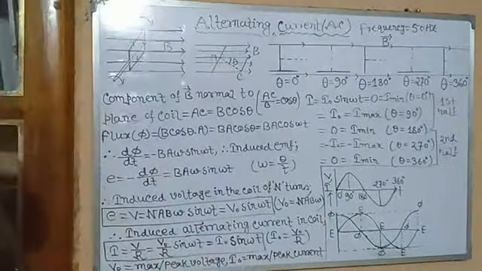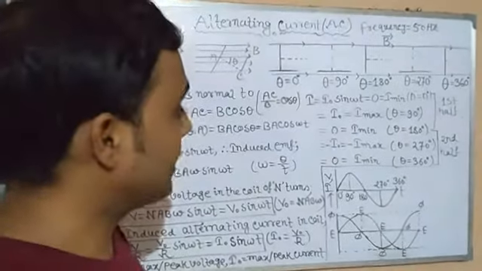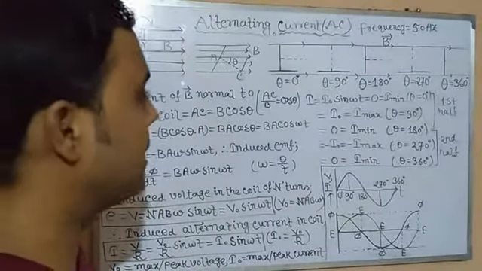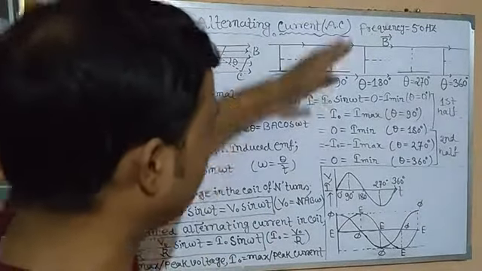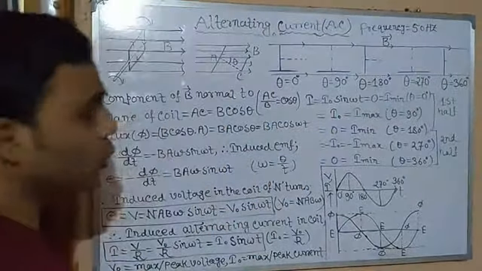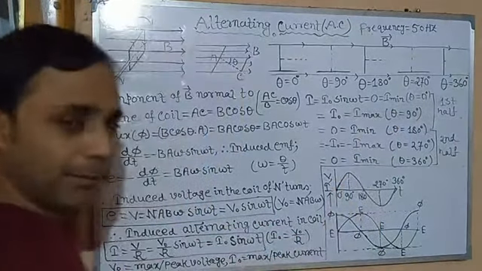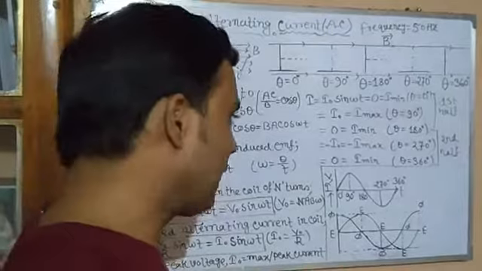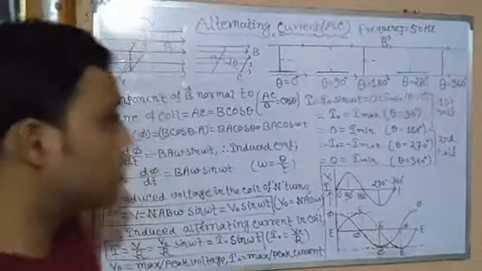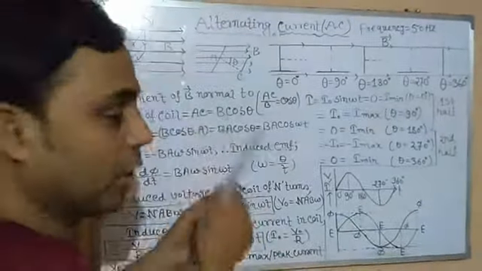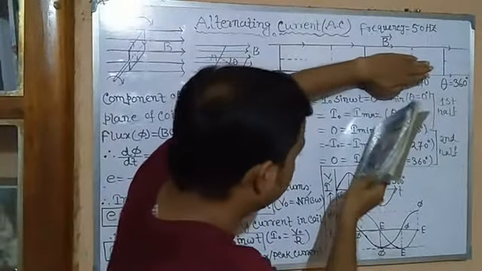Clear? So now, what are the noticeable things? You need to notice some things: when the current is becoming maximum, and when the current is becoming minimum. You can see throughout this complete cycle, starting from 0, the current becomes maximum 2 times. At 2 positions of the coil it is maximum, isn't it? Current is becoming maximum twice, and it is also becoming minimum twice. I am talking about during the rotation, when the rotation starts, after that. So after giving the rotation, current becomes maximum twice and minimum twice.